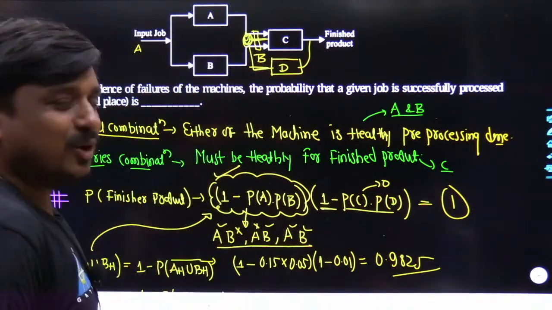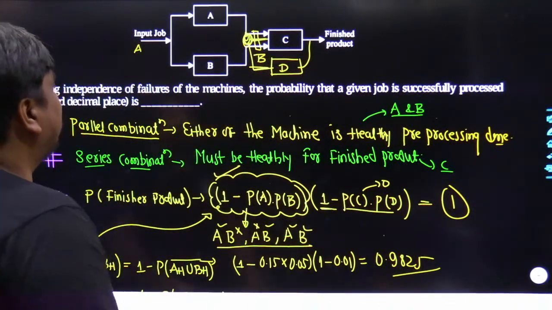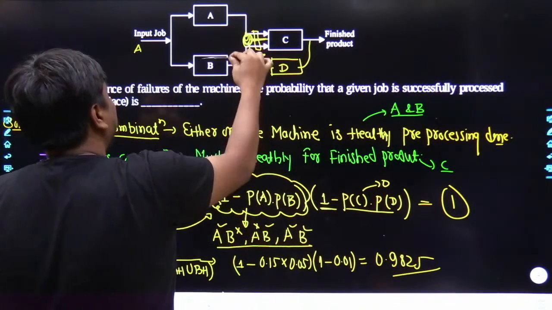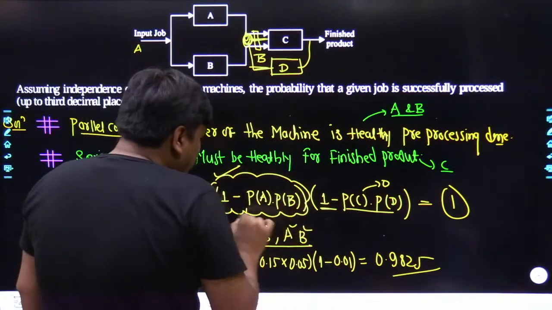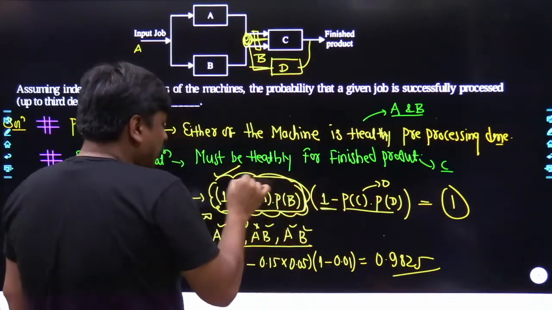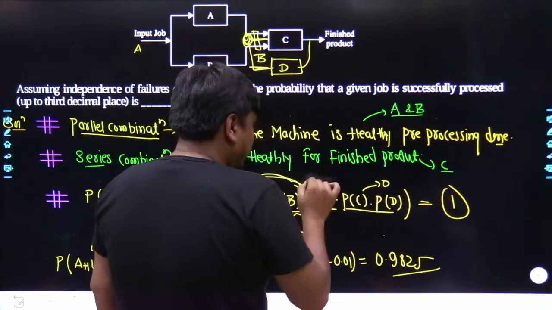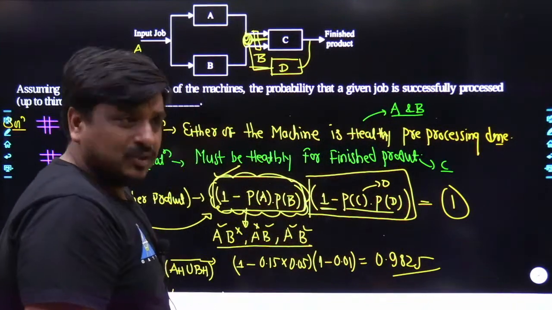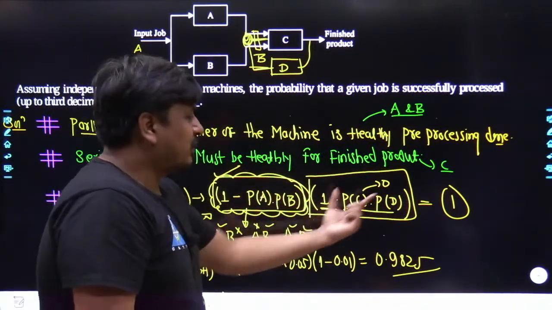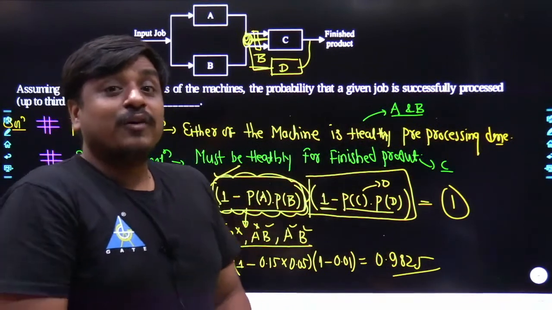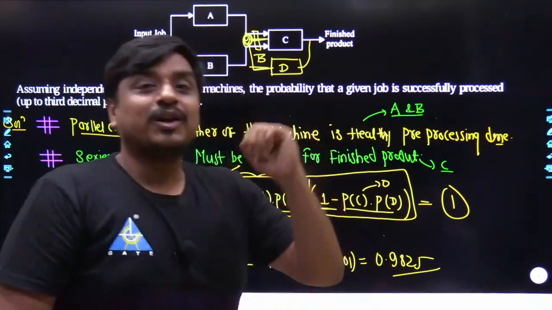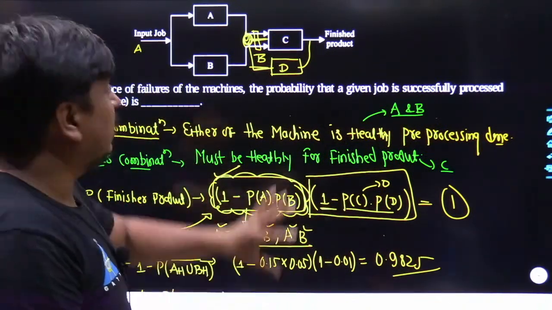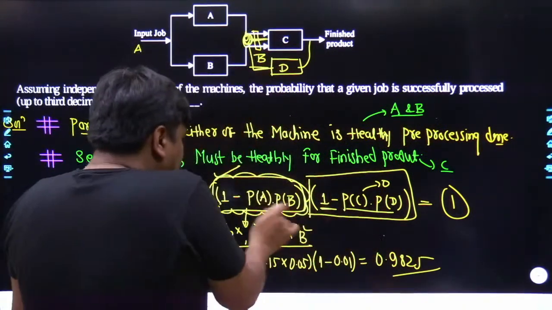And one more important thing. If you keep increasing the parallel combination of machines in parallel with A, B, although you may bring this complete quantity towards 1, this factor is still a factor between 0 and 1. So this factor gets multiplied with 1, and the probability of a successful product would still be much lower. So you have to optimize each and everything, where I should multiply this.